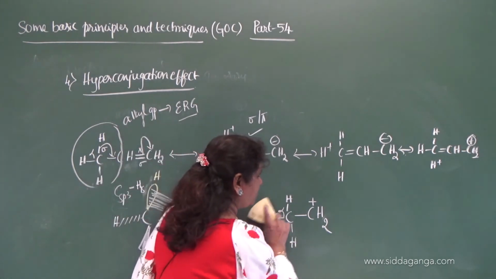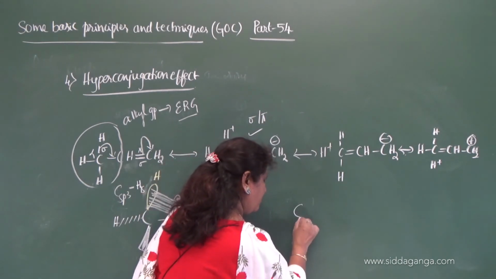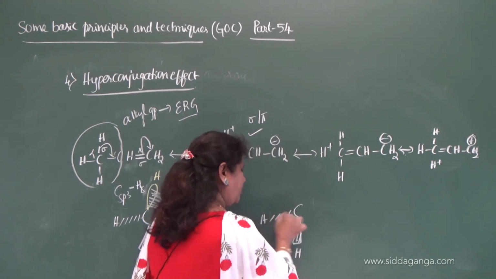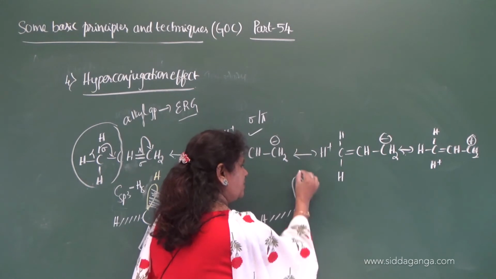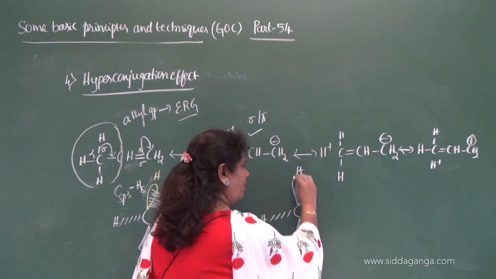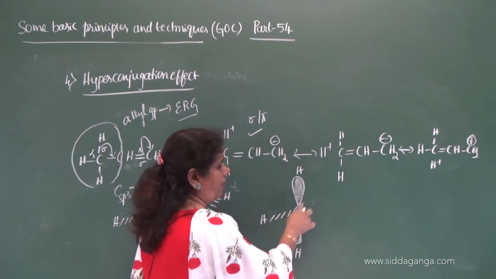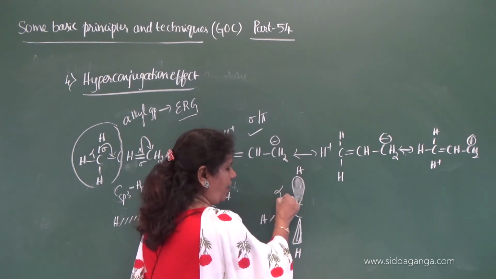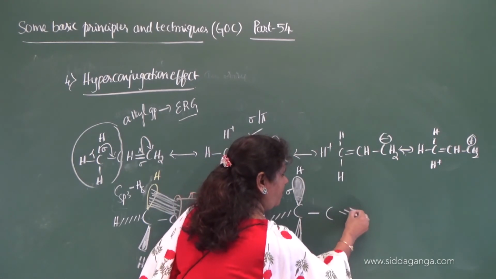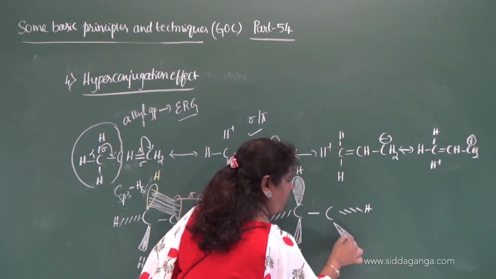Let me write the orbital picture of this ethyl carbocation. So this is a solid wedge, dashed wedge, and this is the sp3 hybridized orbital. The overlapping of the sp3 hybrid orbital and the s orbital forms an alpha CH bond, and here is a sigma electron, and this is bonded to the hydrogen, and this is one more hydrogen.